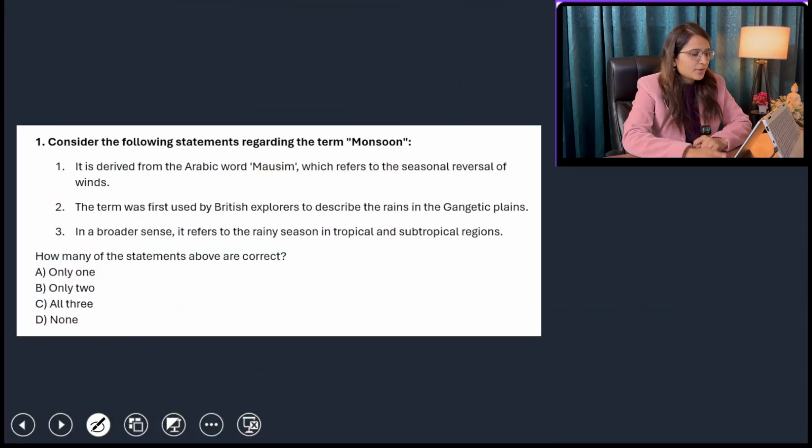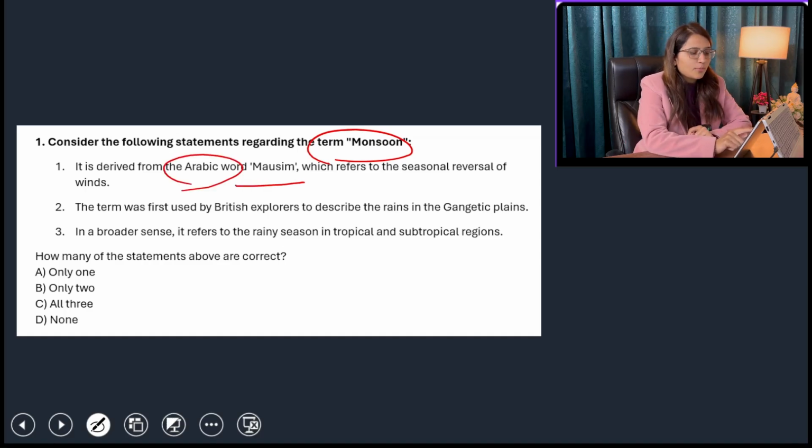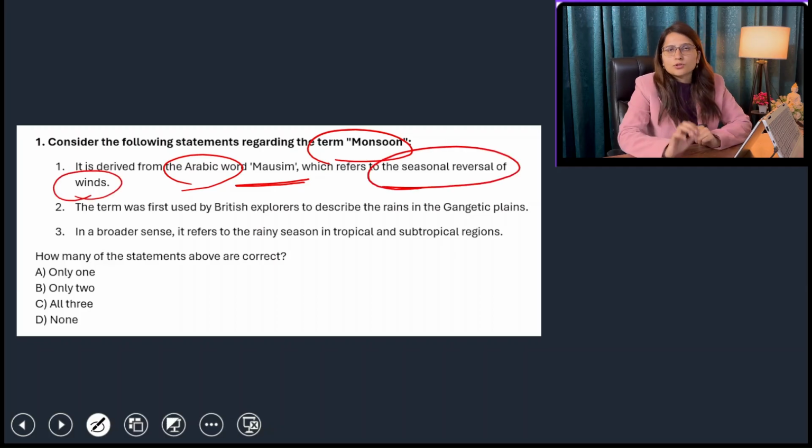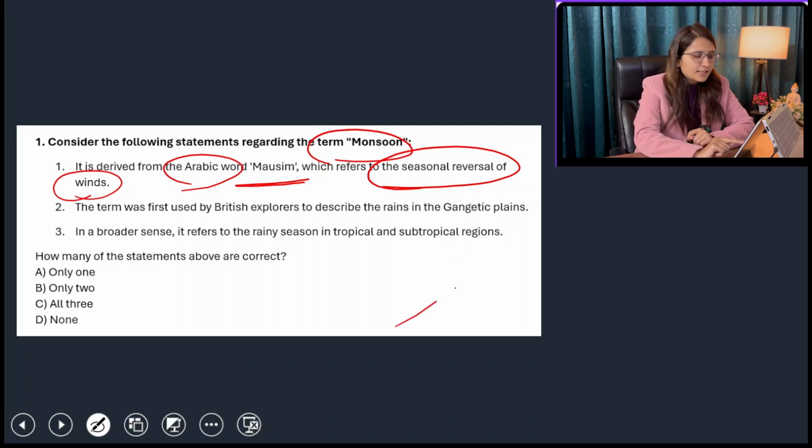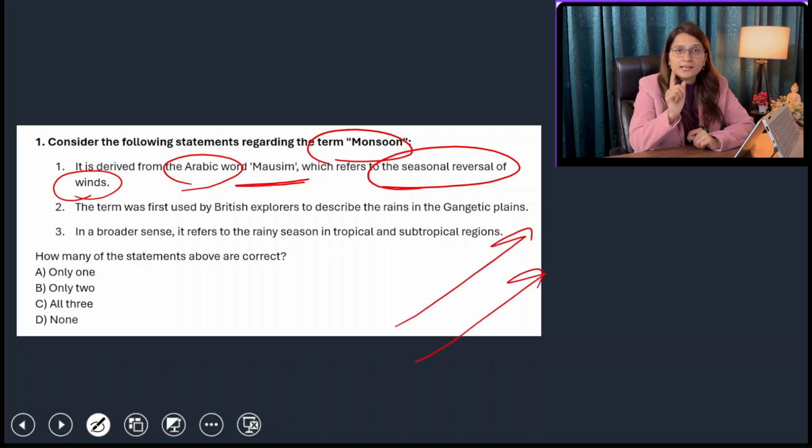Consider the following statements regarding the term monsoon. So first of all, it is derived from the Arabic word mosim. Yes, this is a very correct statement, which refers to the seasonal reversal of winds. So monsoon is just the seasonal reversal of winds. If in one season the winds are moving in this direction and in any other season they are moving in this direction, so that is called monsoon.